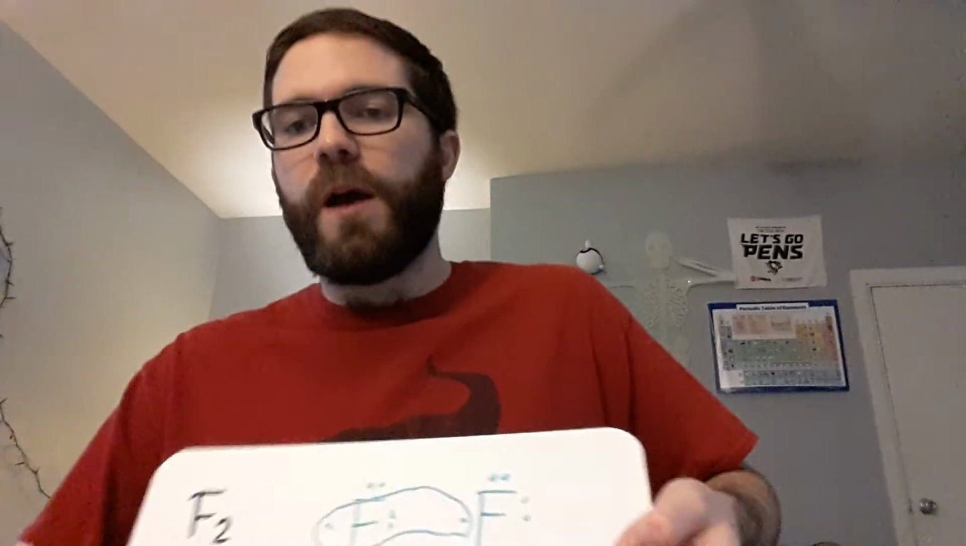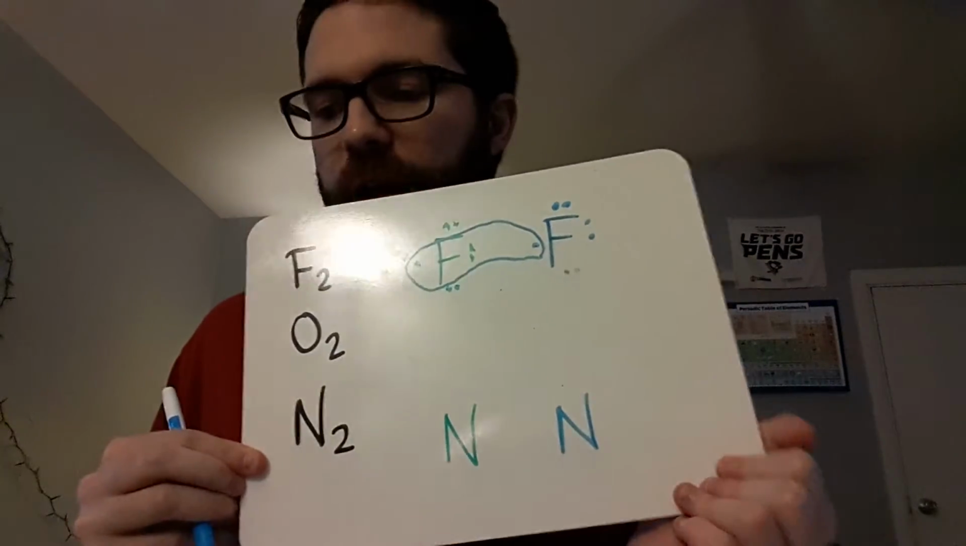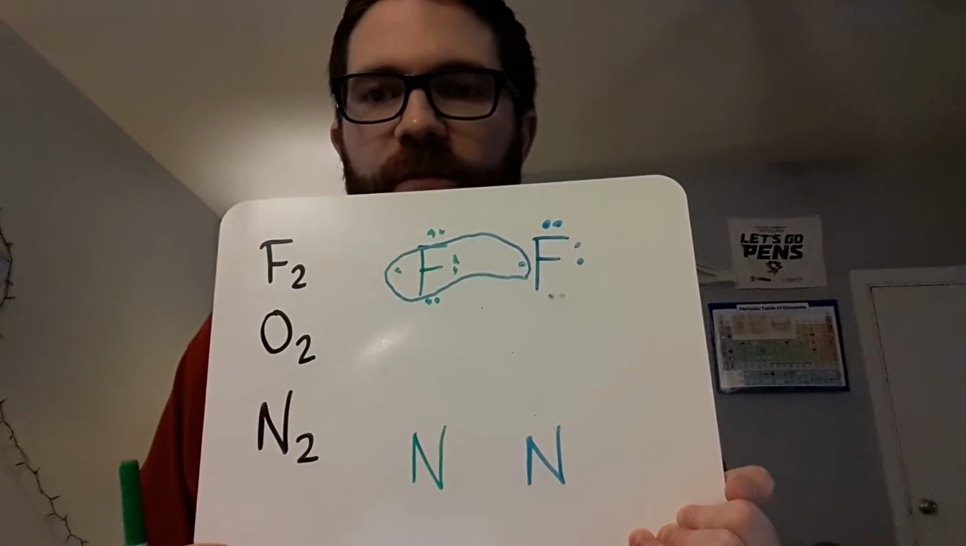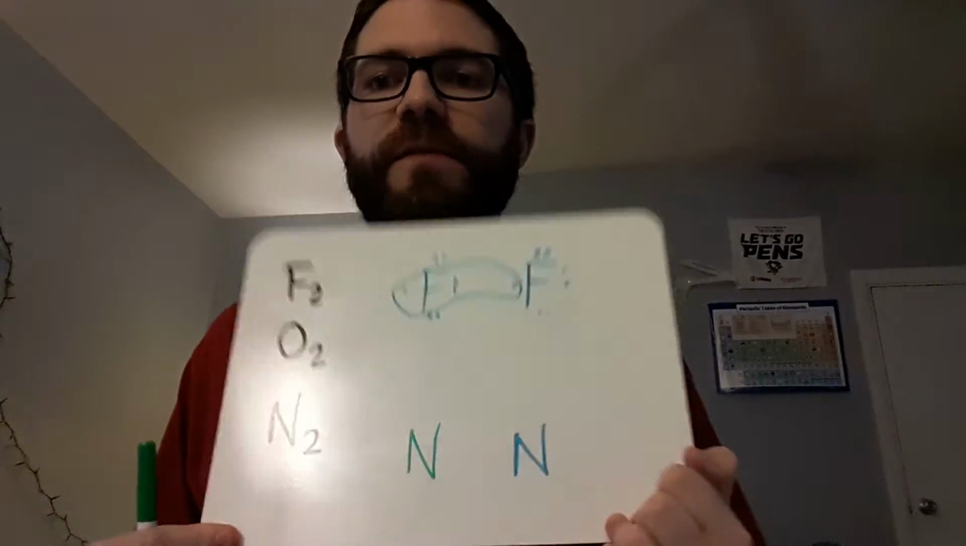All right, last one. We're going to actually erase O2 so we can see it for this. We got nitrogen, right? Nitrogen, if you look at your periodic table, is in group 5A, column 5. So it's going to have 5 valence electrons.